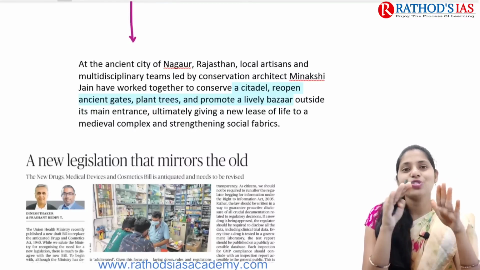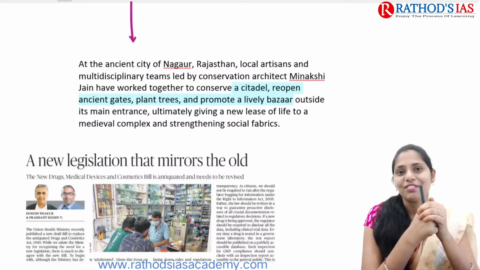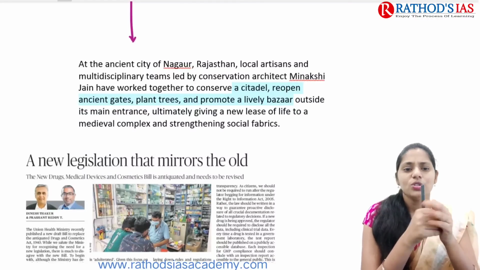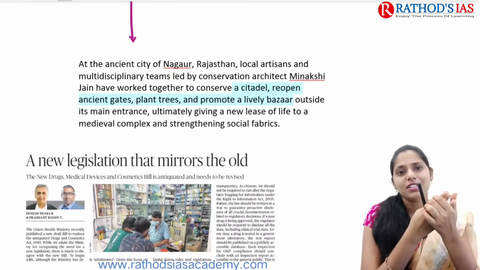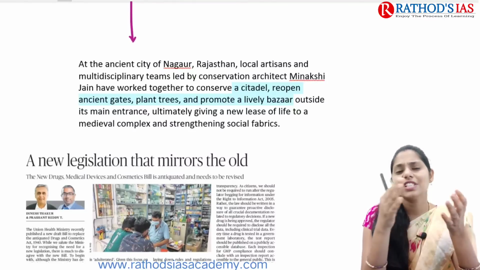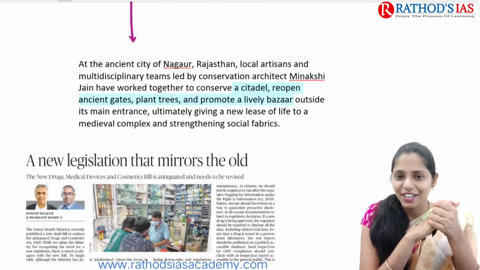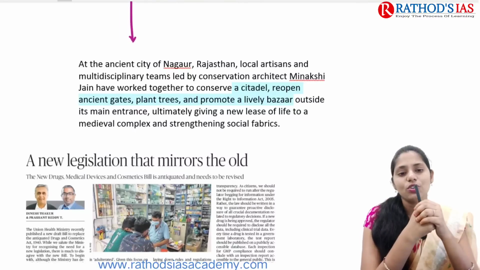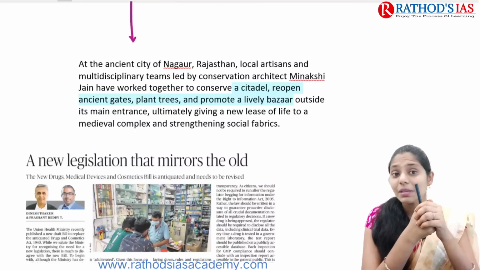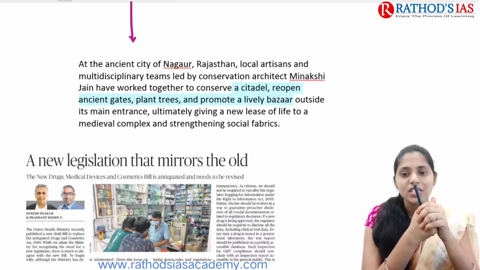So you have to be well prepared with this local self-government. Here, Nagaur, which is located in Rajasthan, has an important significance regarding local self-government. Let me tell you what its significance is. Especially in the city of Nagaur in Rajasthan, the local artisans and multidisciplinary teams, led by conservation architect Meenakshi Jain, mainly worked together to conserve the citadel.